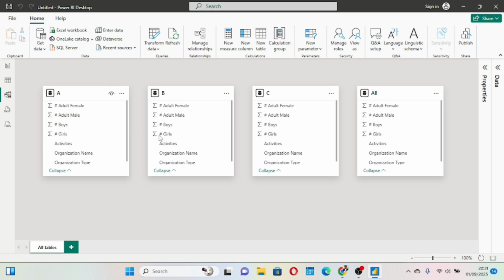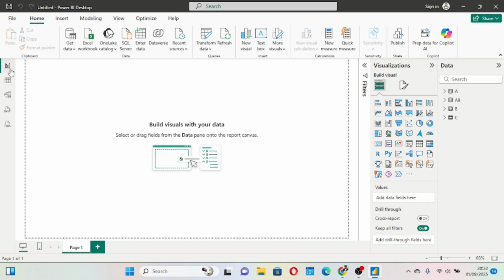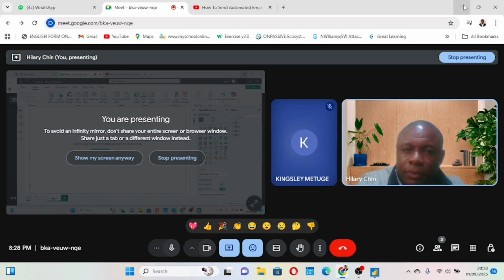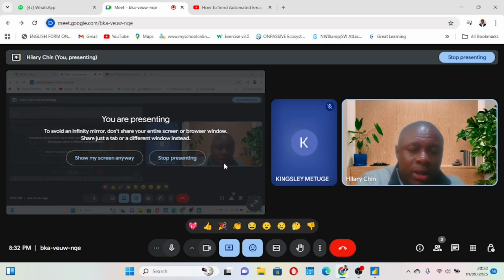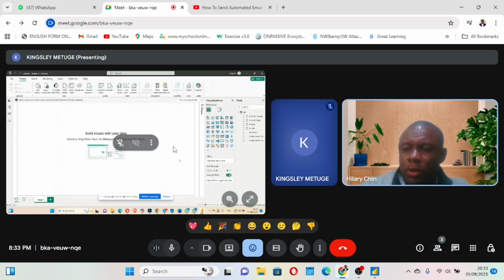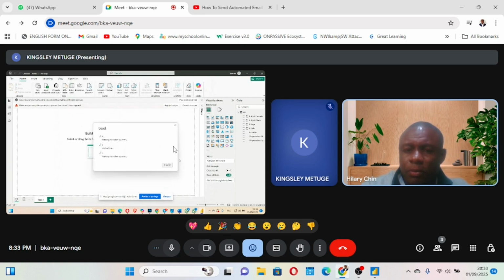All right, we'll end here. I'll go back to our report view and then I'll bring this down, and then you also share your screen and then you do the same action. Okay, great. You allow it to load a little bit.